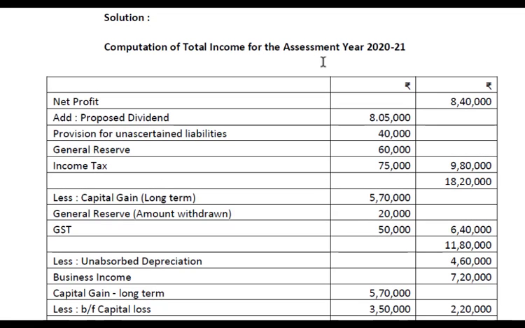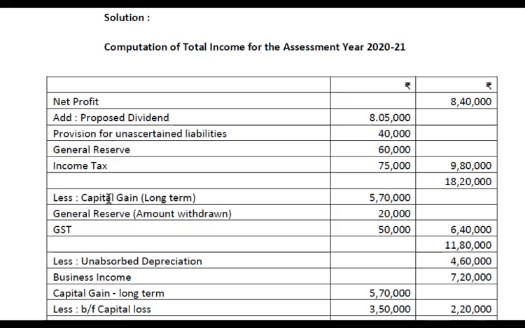Computation of total income for the assessment year 2020-21. First we are considering the net profit, add proposed dividend, provision for unascertained liabilities, general reserve, income tax. So whichever like provisions or reserve and income tax, whichever are not actual expenses of the business, are added back to the net profit.